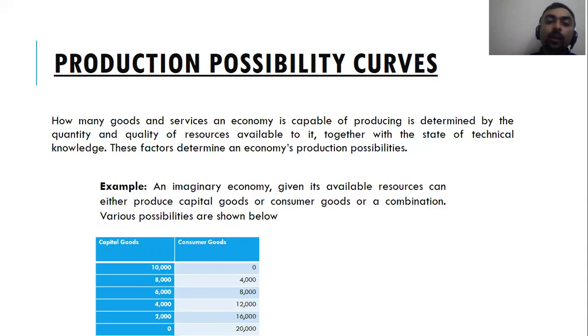It cannot happen that you can increase producing both of these goods. And in the end, if you only wish to produce consumer goods, you can produce 20,000 consumer goods, but at the cost of all the capital goods that you were initially producing. So you'll have to forego all the capital goods, and then you will be producing 20,000 consumer goods. The idea is, if you want to increase one, you will have to decrease the other. It cannot be that you can increase all the goods at one point in time. It cannot happen that way. All right. So there's a question of opportunity cost. If you want to increase one, you will have to decrease the other.